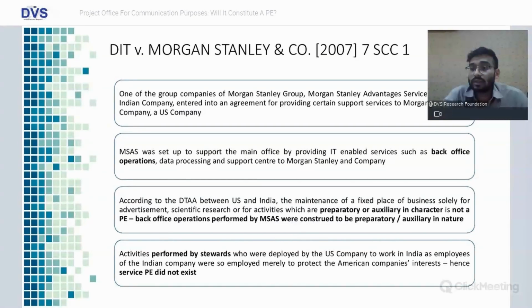So even though stewards were being deployed in the Indian company, and were on the rolls of the Indian company, they were deployed only to protect the American company's interest. There was no other motive for them joining the Indian MSAS company. That being the case, there is no service PE as well, which existed.